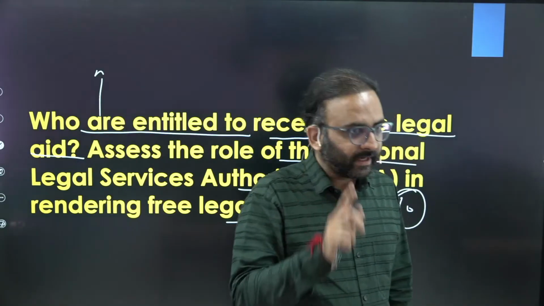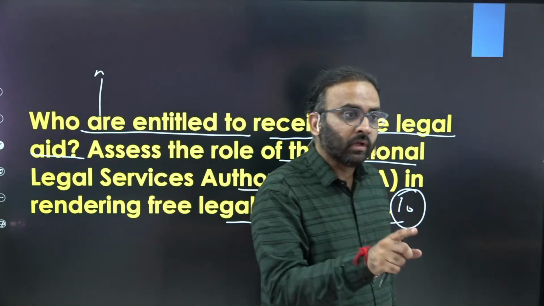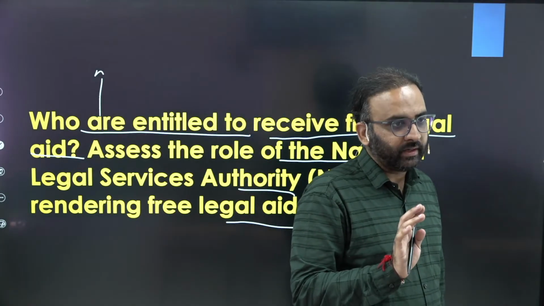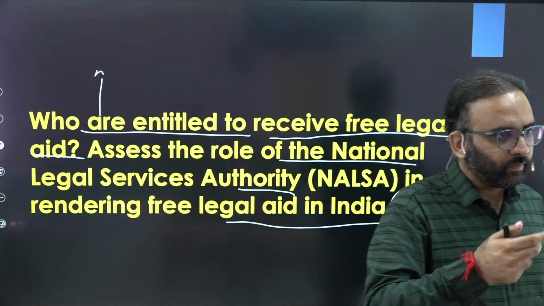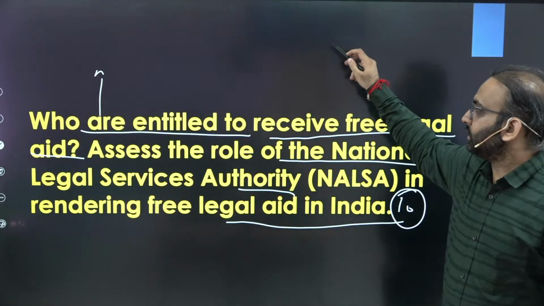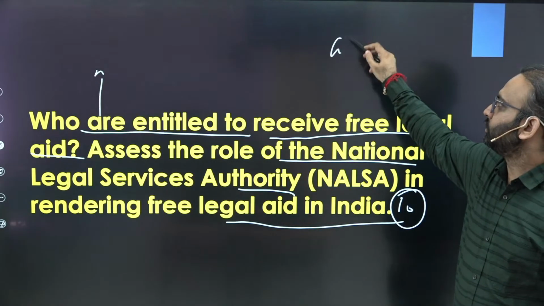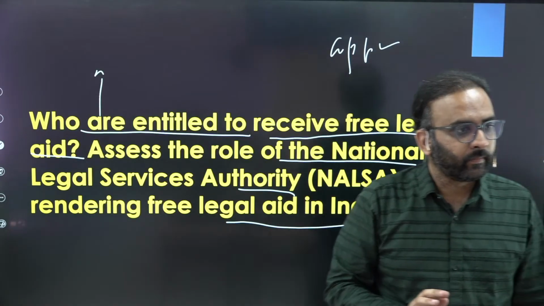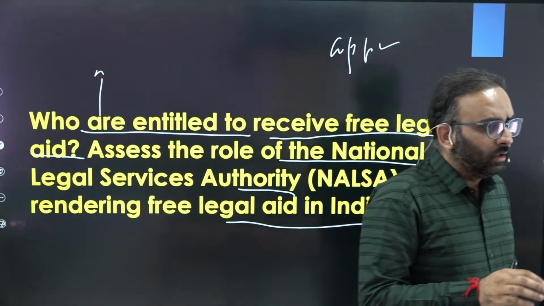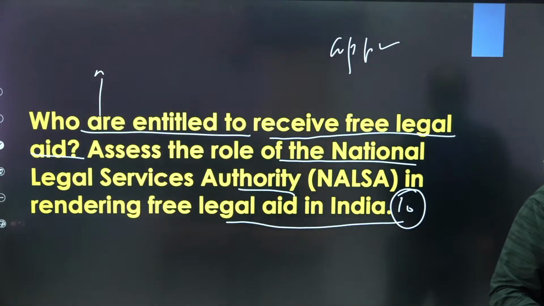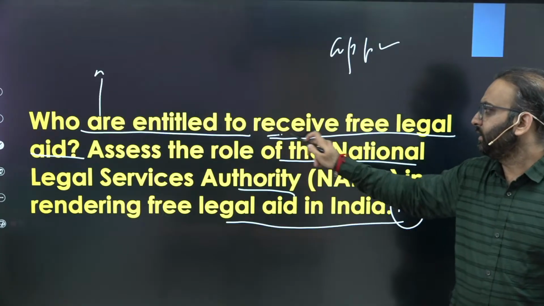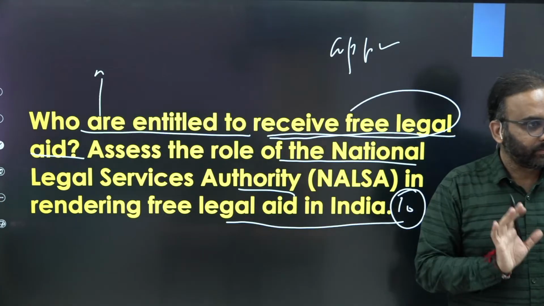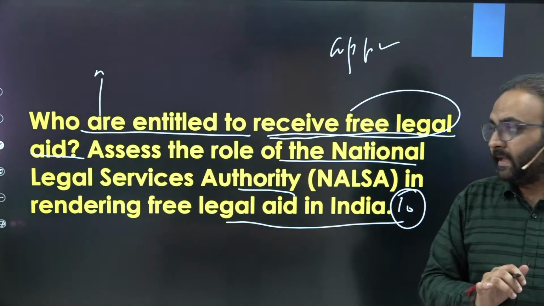So you should write the facts only if you are 100% sure that it is correct. Otherwise, fact should be accompanied by these words, prefix or suffix, like approximately, around, nearby, near about, and so on. Right? Then you can talk about SC, ST, workmen, and so on. They are entitled to receive free legal aid. Clear? Then second is parties.